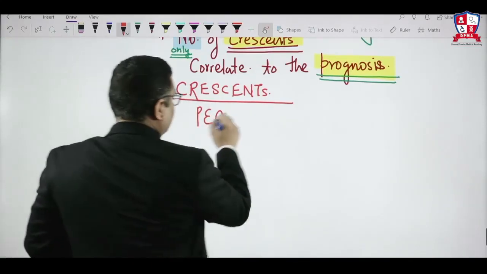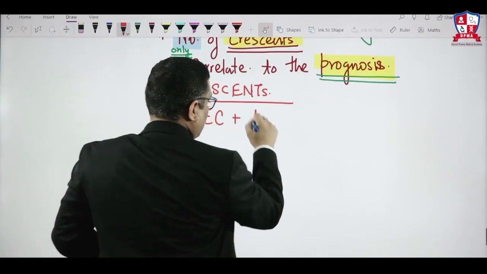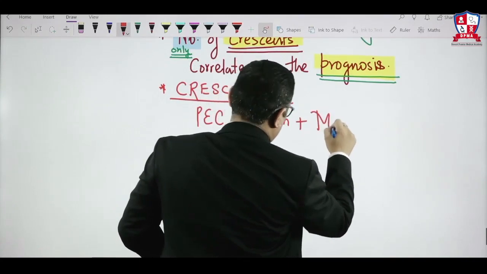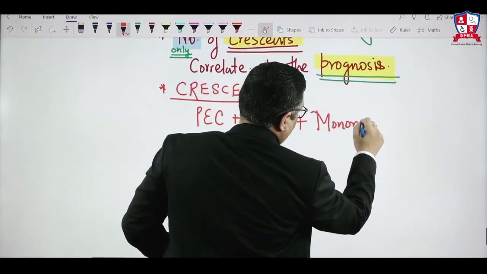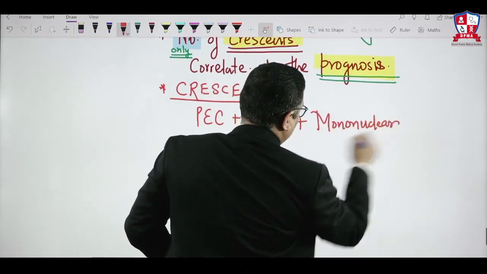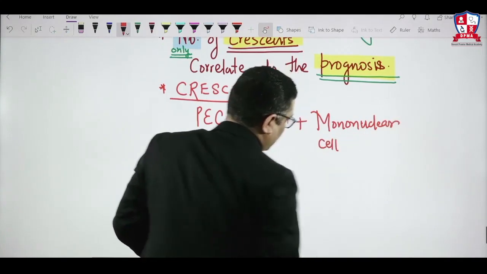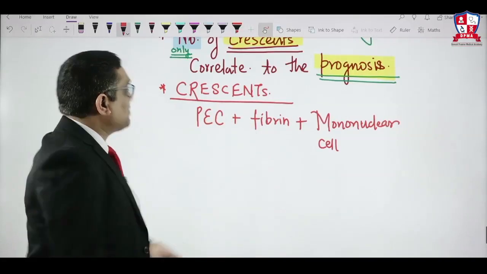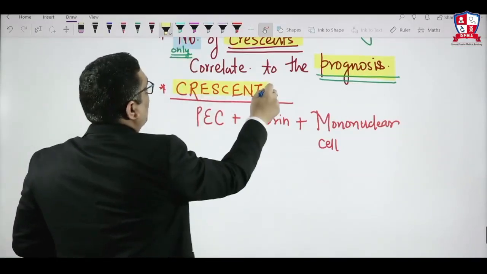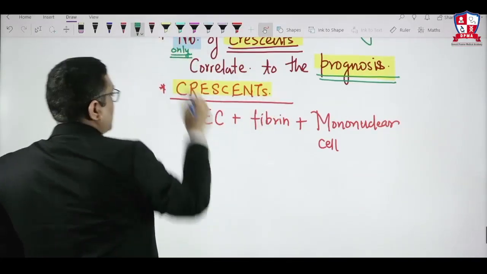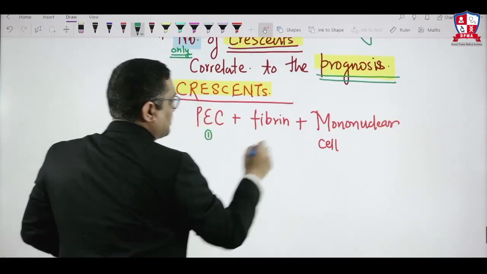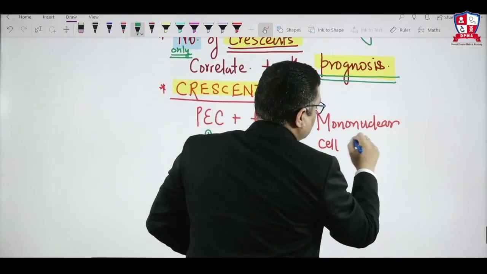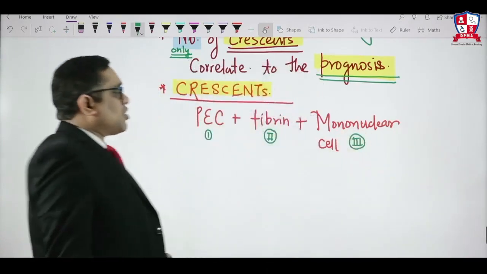Crescents are composed of parietal epithelial cells plus fibrin plus mononuclear cells, which are inflammatory cells. So inflammatory mononuclear cells, fibrin, and parietal epithelial cells all together form the crescents. Remember, crescents are made up of three things: parietal epithelial cells, fibrin, and mononuclear cells. That is another important question.